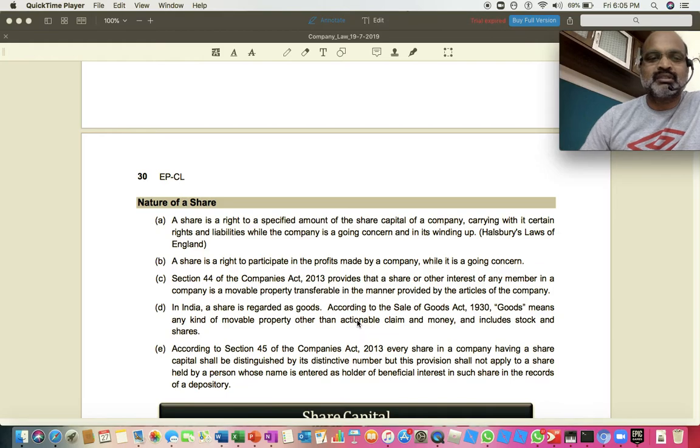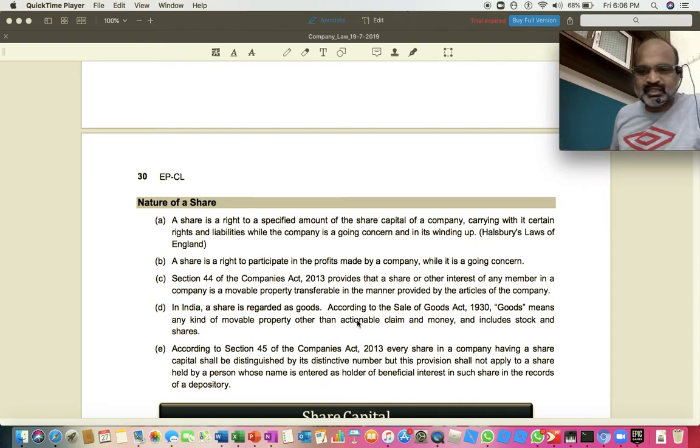So this point clearly says shares are regarded as goods, which are nothing but movable property, and that movable property doesn't include an actionable claim and money. Actionable claim is a legal right of a person to recover money from another person. If I have lent money to somebody, my right over the other person to recover money is called an actionable claim.